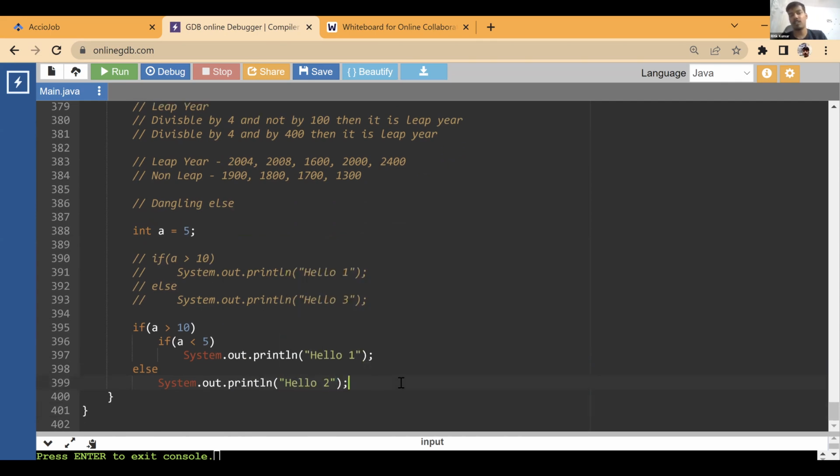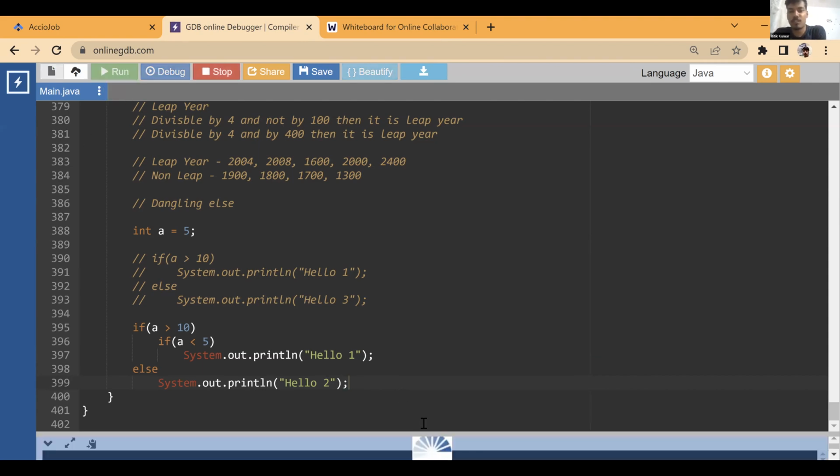Now can you tell me what is the output of this code? Everyone believes hello two.